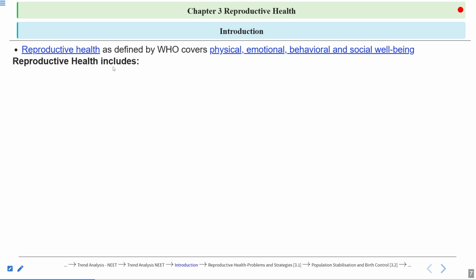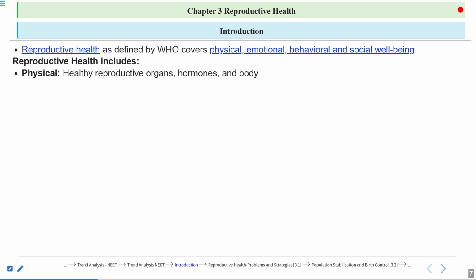Now, reproductive health includes, first of all, physical health. So when we talk about physical health, we mean healthy reproductive organs. The reproductive organs are healthy, they are producing viable gametes. Then the reproductive organs are producing the hormones. One of the roles of reproductive organs is to produce hormones as well. Another role is to produce the gametes. So reproductive organs are healthy, they are producing gametes, they are producing hormones.